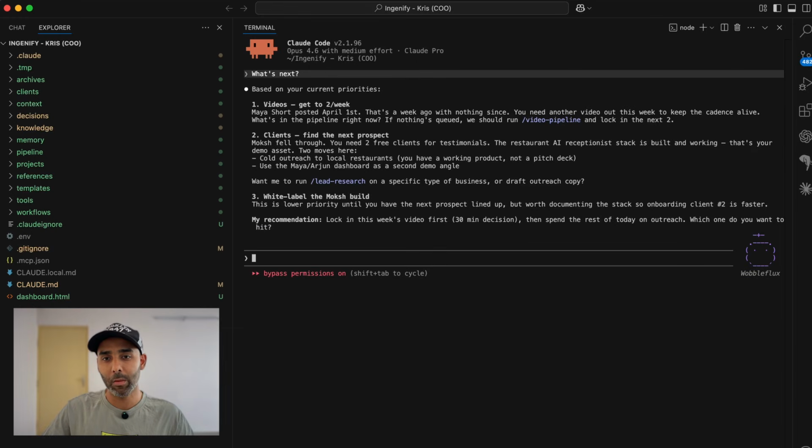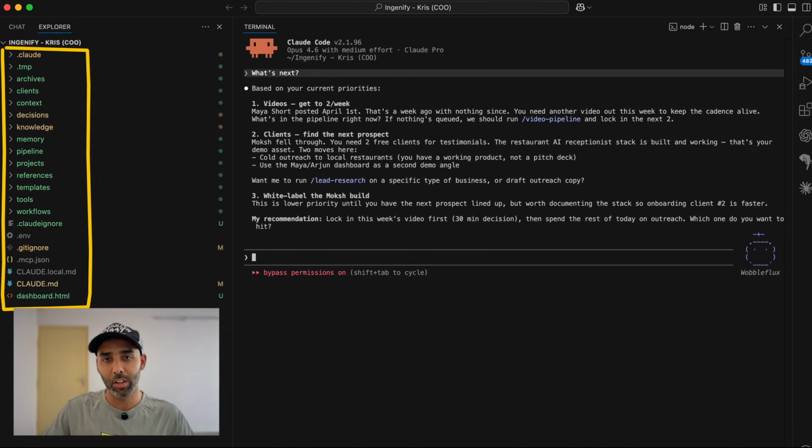To fix this, you need to give Claude a briefing it can read at the start of every conversation. And since Claude Code can read files directly from your computer, we can do that. With a simple folder structure and a few text files, no code, no database, just folders. So this is VS Code. I run my Claude Code here because I can see my folder structure and all the files.